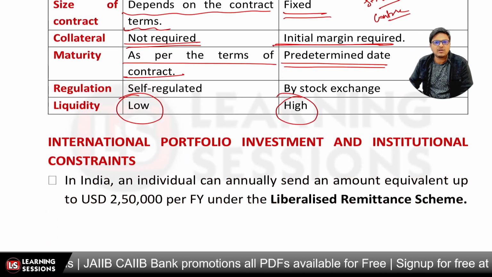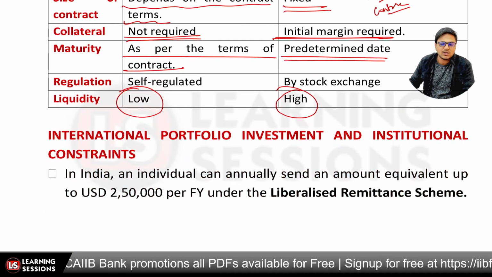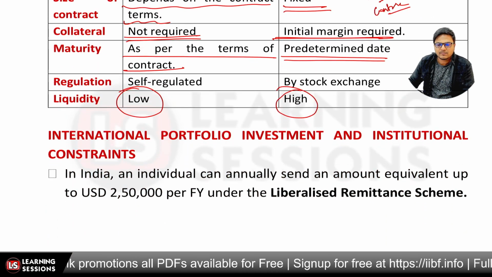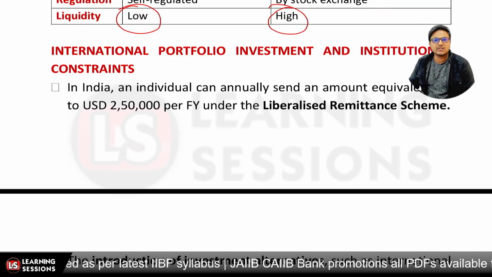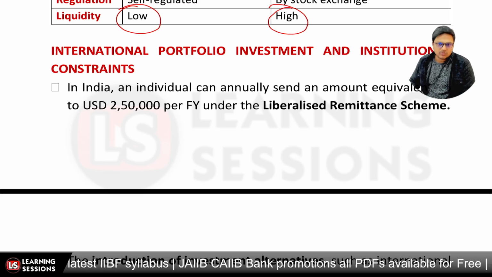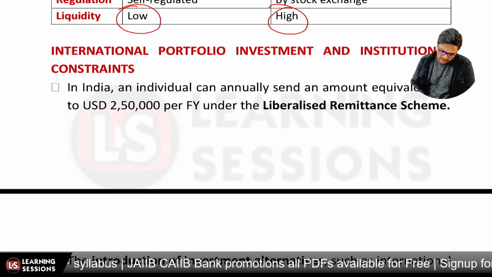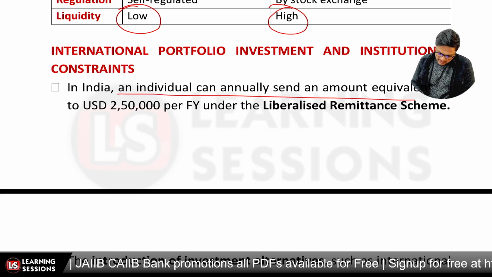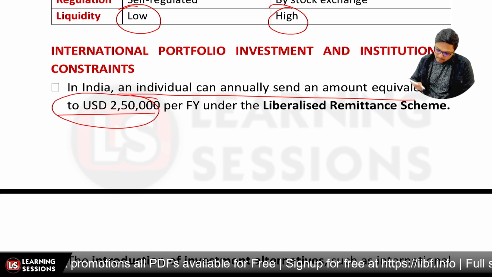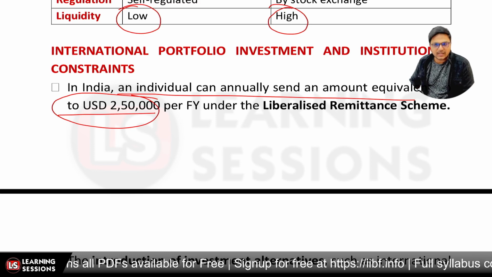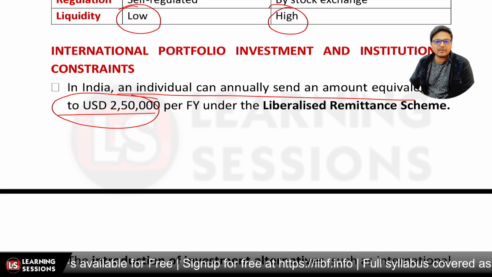After that, it's related to international portfolio investment and institutional constraints. Let's have a look at it. So now, an individual can annually send an amount of USD 2,50,000 per financial year under the LRS, that is, the Liberalized Remittance Scheme.